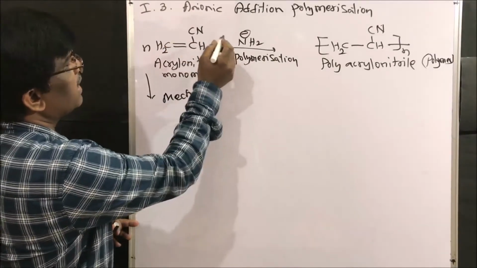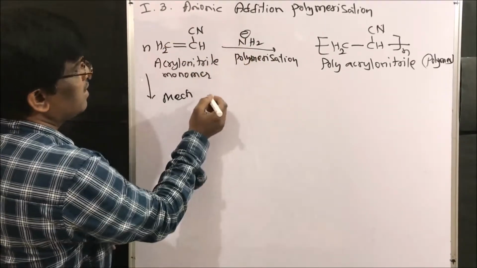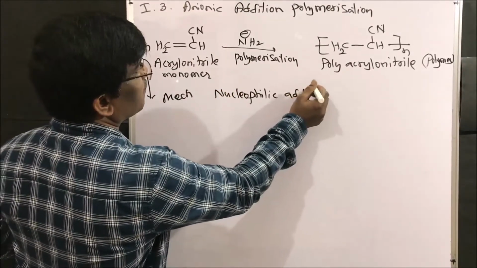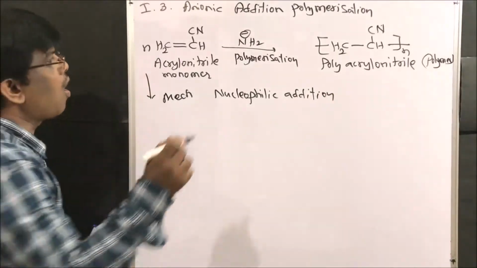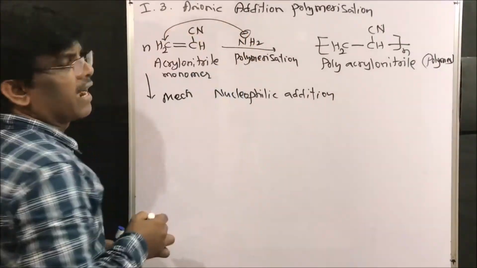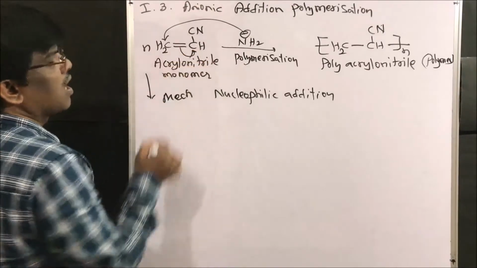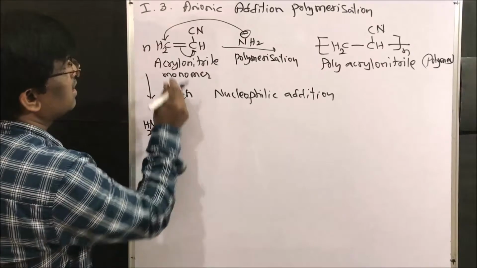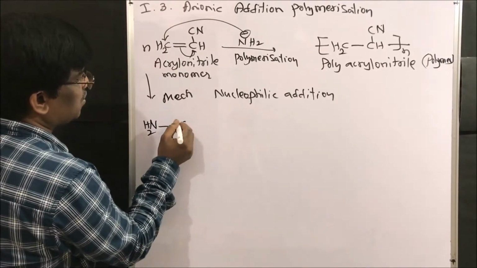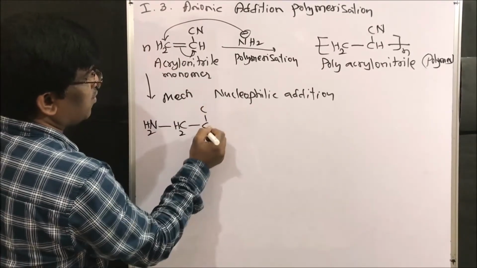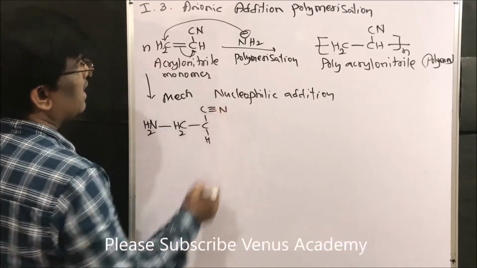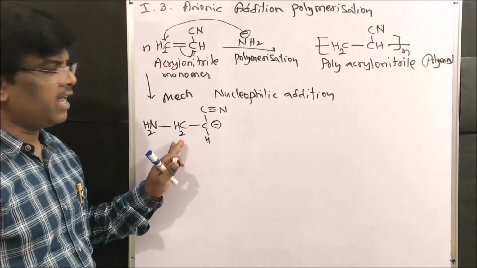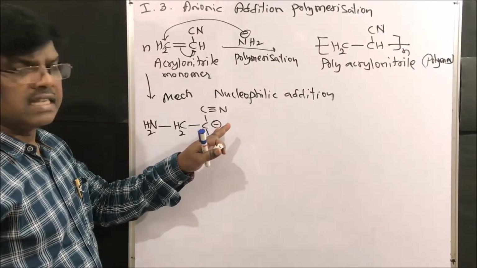What is going to happen? Yes friends, since amine is a nucleophile, the first step will be nucleophilic addition. How? It is going to attack here and the electrons come here. So in the first step, NH2 will be there and this is CH2, right? Then the nitrile, this is nitrile, and here a carbanion. This carbanion is stable.